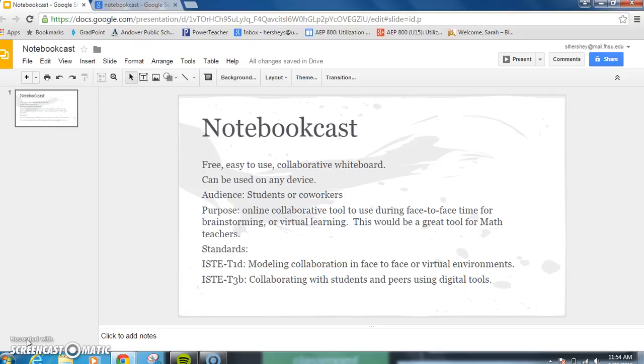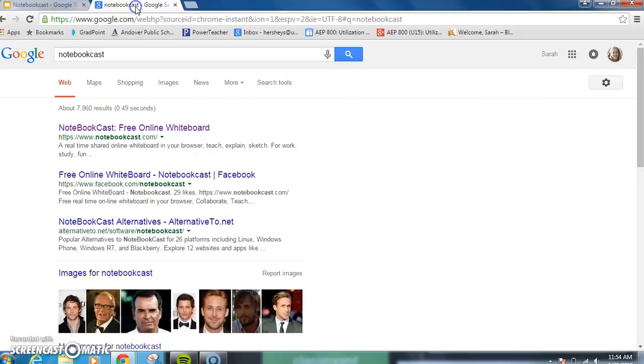Though I don't teach math anymore, this would be a really good tool for math teachers, especially if they're teaching online. Some standards that correlate with this tool would be the ISTE standard T1D, modeling collaboration in face-to-face or virtual environments, as well as T3B, collaborating with students and peers using digital tools. If you Google Notebookcast, this is what you're looking for, so you can just type in notebookcast.com as well.